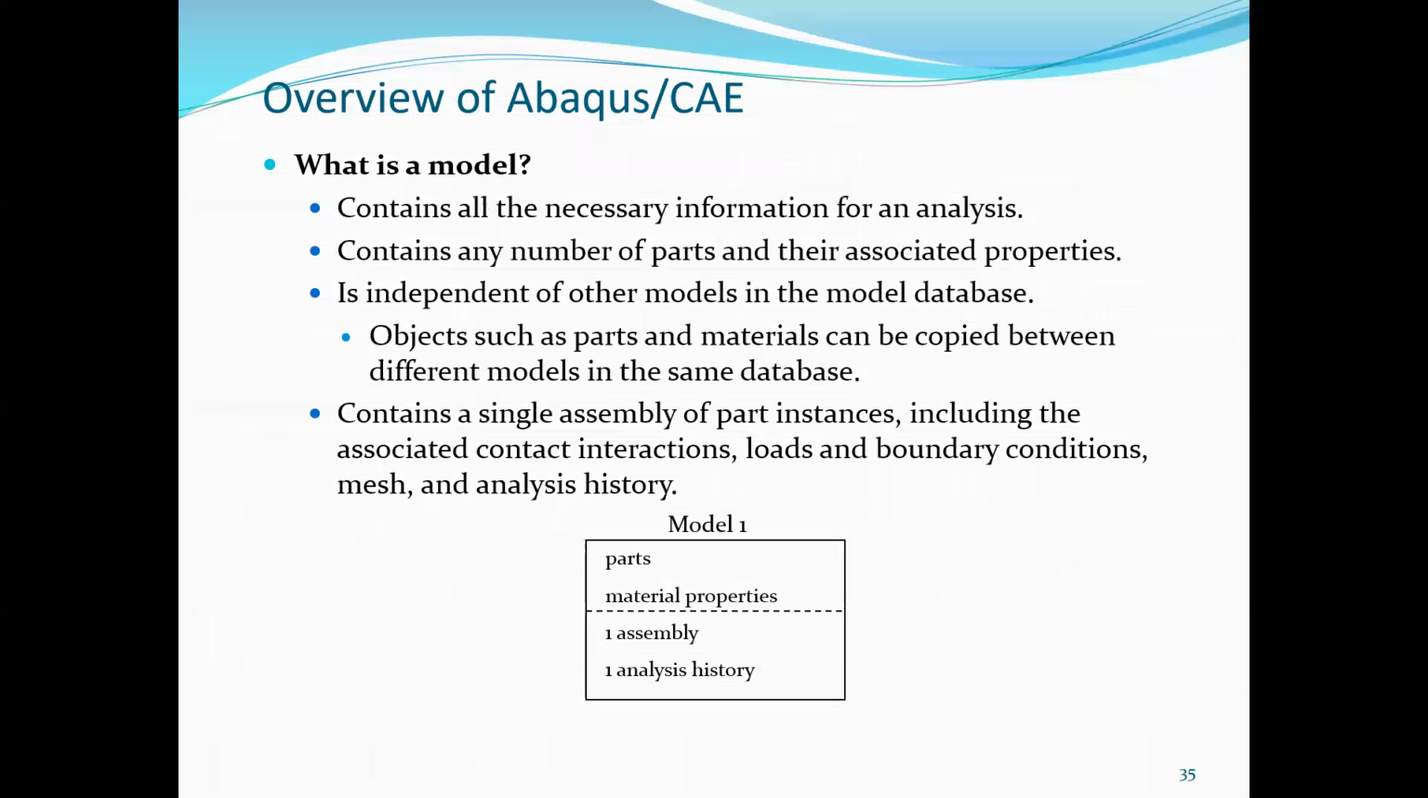Then a model contains any number of parts and their associated properties. It is independent of the other models in the model database. Objects such as parts and materials can be copied between different models in the same database. You can just right click on it and copy it. It's very simple. It contains a single assembly of part instances, including the associated contact interactions, loads, boundary conditions, mesh, and analysis history.